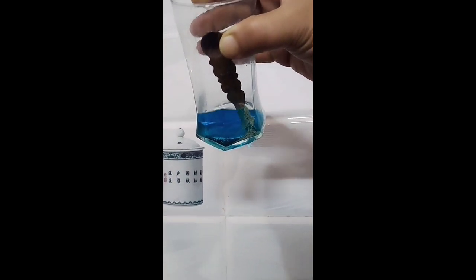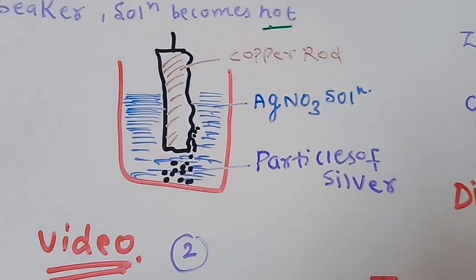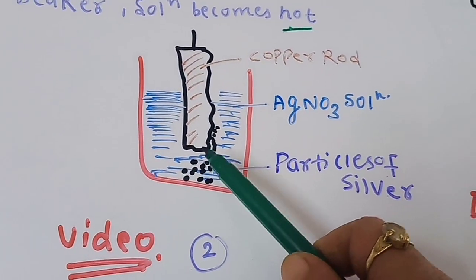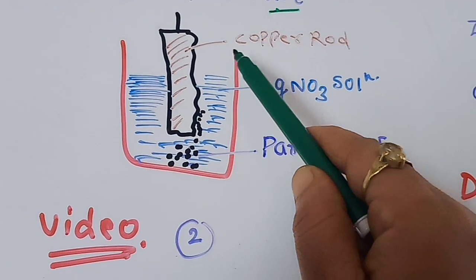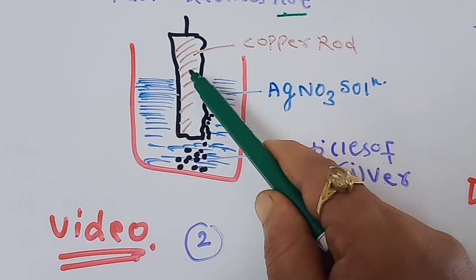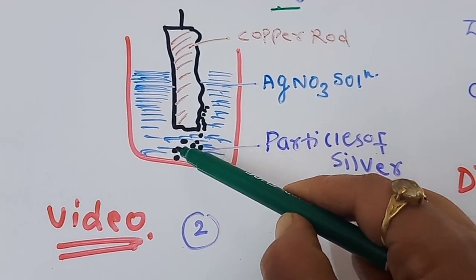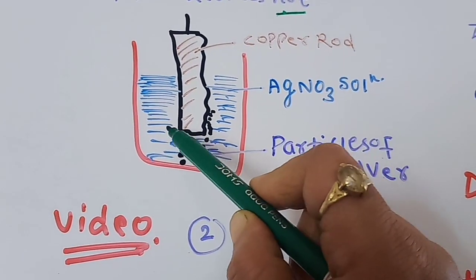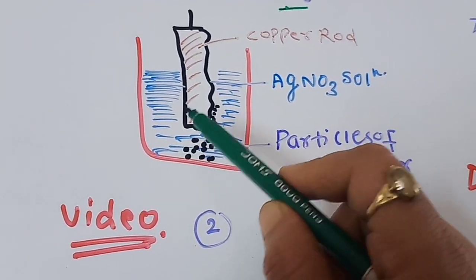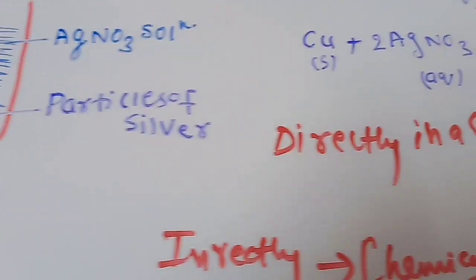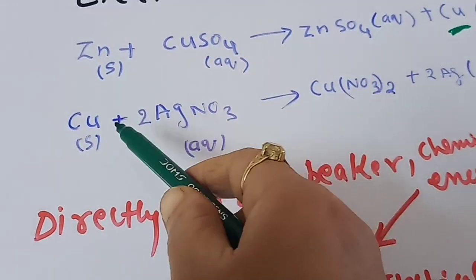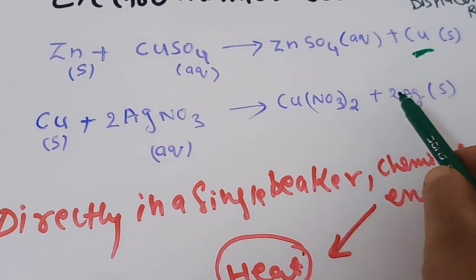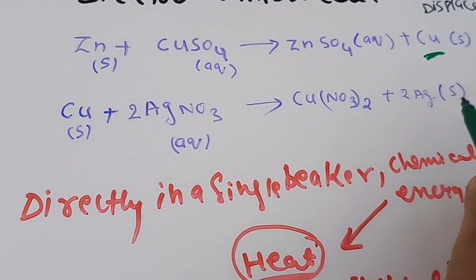As you have seen in the video, the copper rod is dipped in the silver nitrate solution. Oxidation takes place on the copper, meaning copper will lose electrons, and it will displace the silver ions from the solution, and the silver particles accumulate near the copper rod. Now we can see the reaction. When the copper reacts with the silver nitrate solution, it will form copper nitrate, and it will give pure metallic silver in solid form.